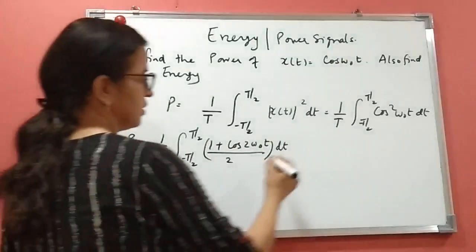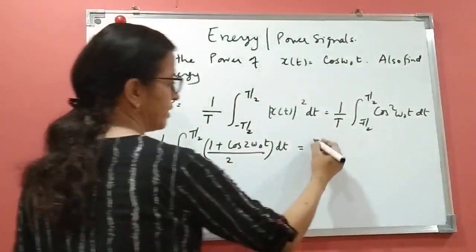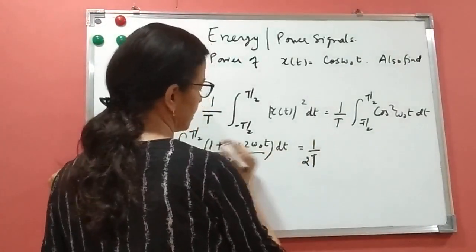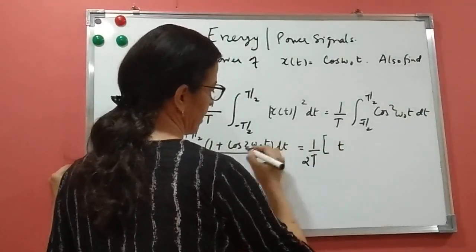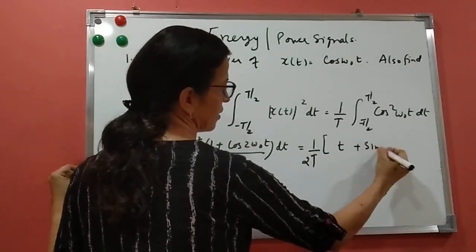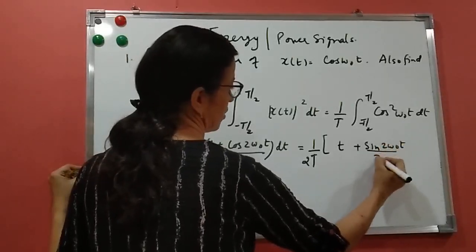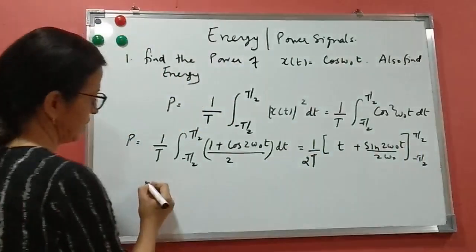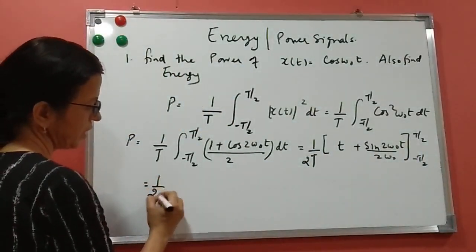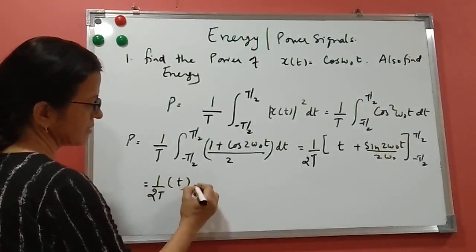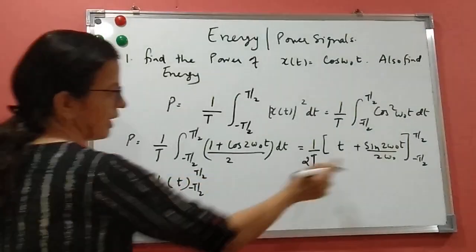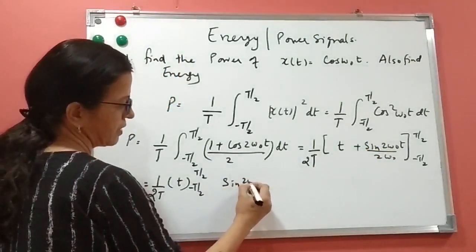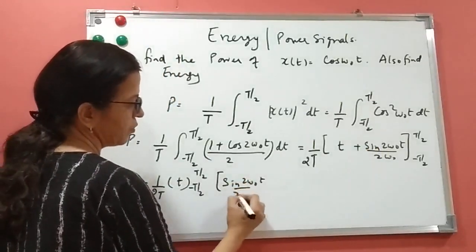If I integrate, 1 by T is constant, and the half you can bring outside. The integral of 1 is t, and the integral of cos is sine of 2 omega naught t upon 2 omega naught. The limit is minus T by 2 to T by 2. So this is 1 by 2T, with t between minus T by 2 and T by 2, plus sine of 2 omega naught t upon 2 omega naught.